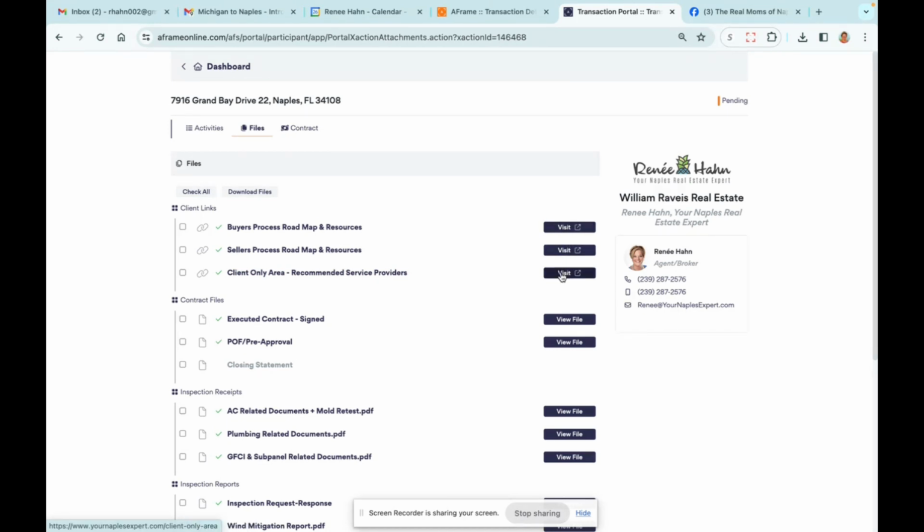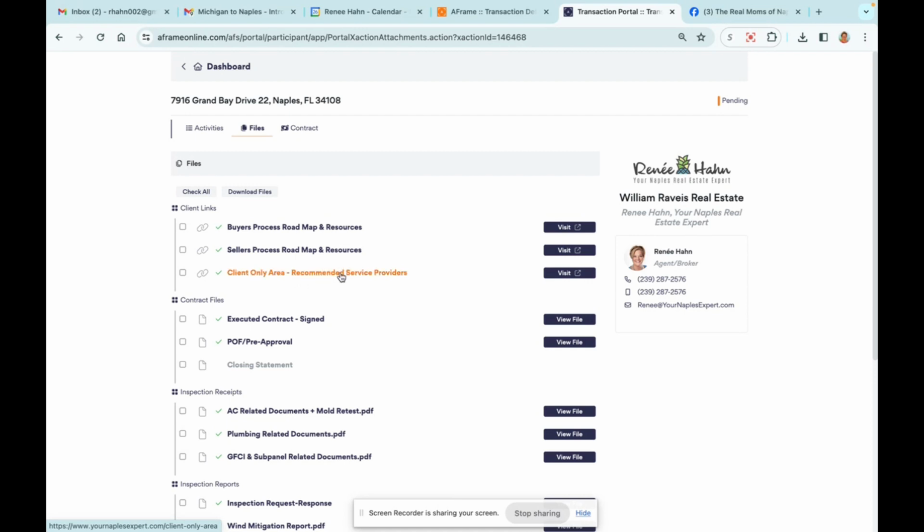I mentioned earlier that there are a lot of resources for you in addition to this portal. One is this client only area on my web page. This is not my web page. This is actually an application. So this is separate. If you go to this client only portal, please know that it will ask you to create a user ID and password. It's because this is confidential information on my web page that I only allow my clients to view. To do that, it's got to restrict the access, which means you have to request access to those. That request will come to me, and once I approve it, you can sign in and use it.